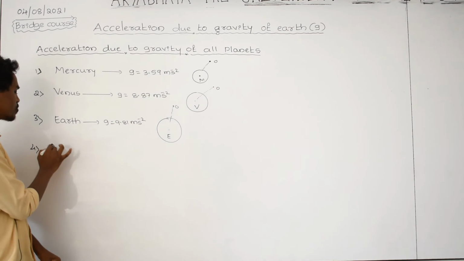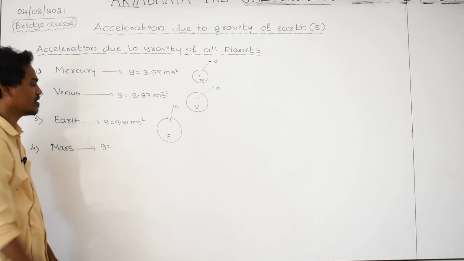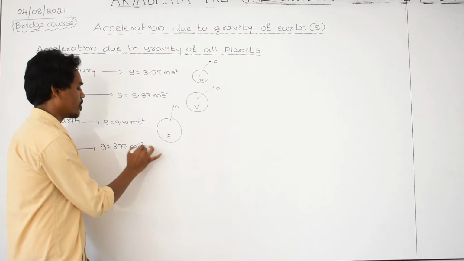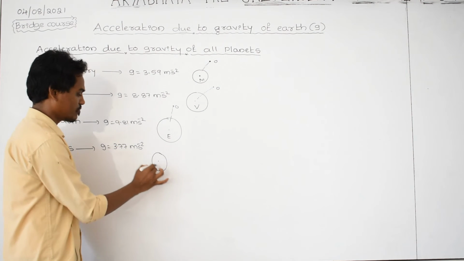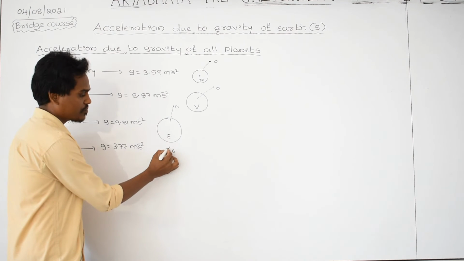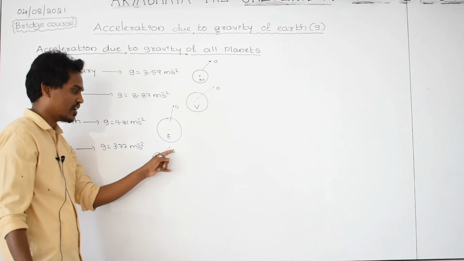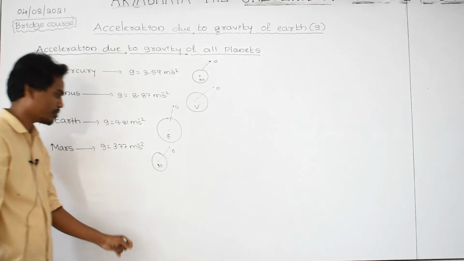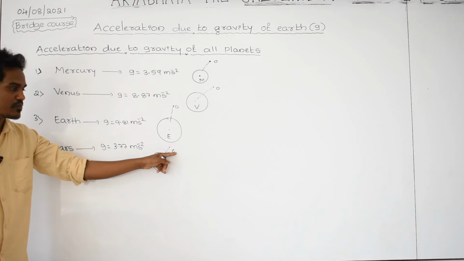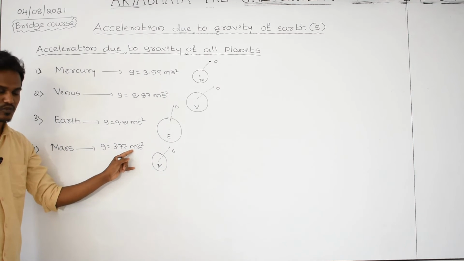And go to the next one, Mars. Mars gravity is equal to 3.77 meter per second square. Let us take, this is Mars, and if you take one object to a certain height and leave it, it is moving in the downward direction, accelerating. The acceleration of this object, because of Mars gravity, is exactly equal to 3.77 meter per second square.